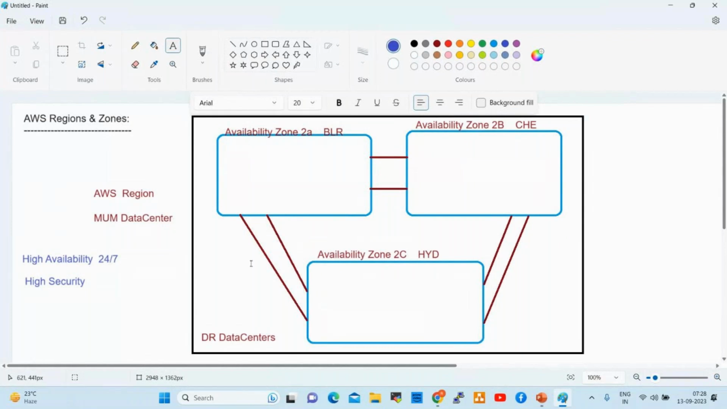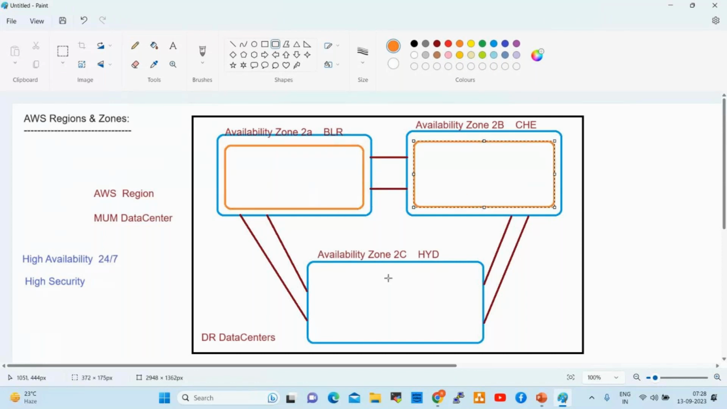Fine. These regions and availability zones will be taken care of by AWS only. We don't need to worry about it. As a cloud engineer or DevOps engineer, we don't need to configure anything. This setup is already available. So instead of this availability zone, we create our own network.